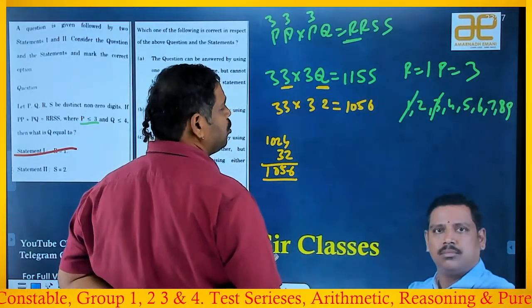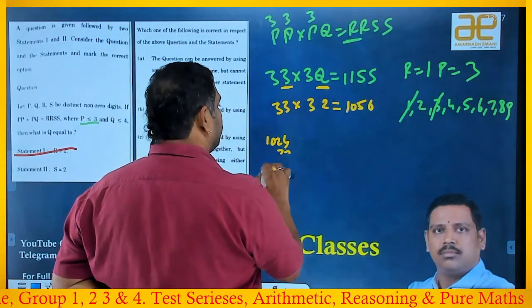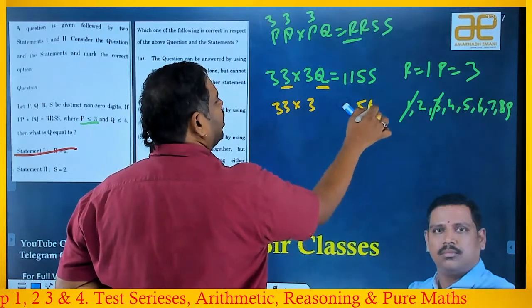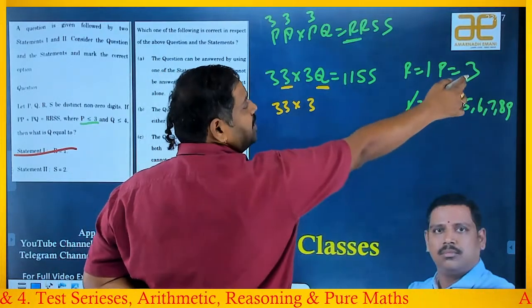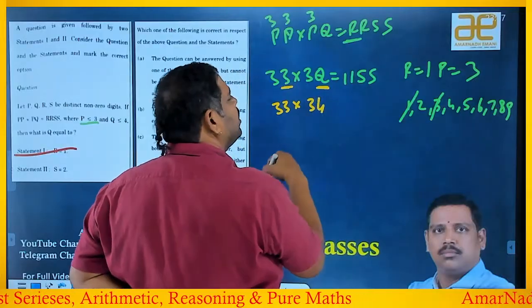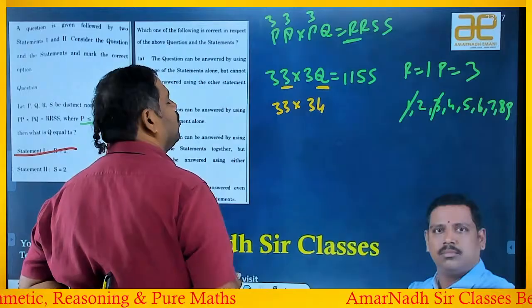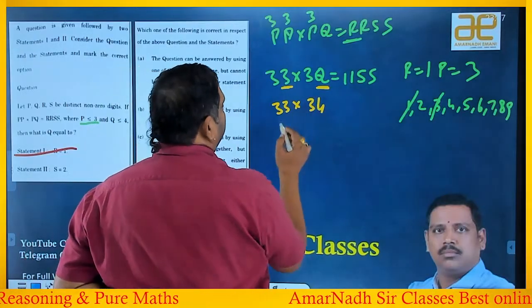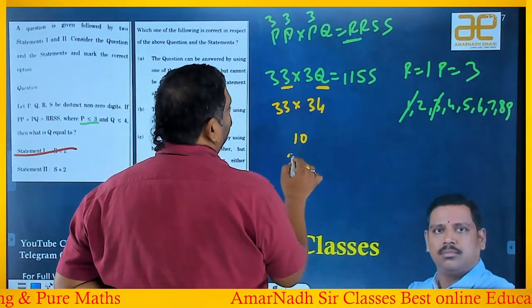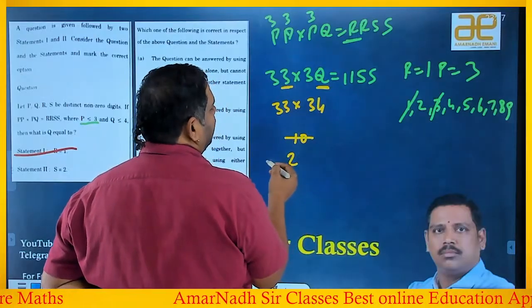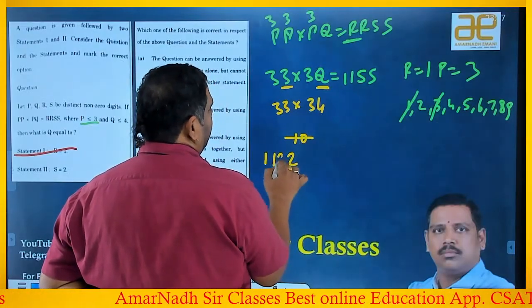So Q should not be 2. I am removing it. If Q is not equal to 2, distinct means Q should not take 3, right? Suppose Q is 4. Okay, 33 into 34. 34 times 3 is 102, 102 plus 1020 is 1122.